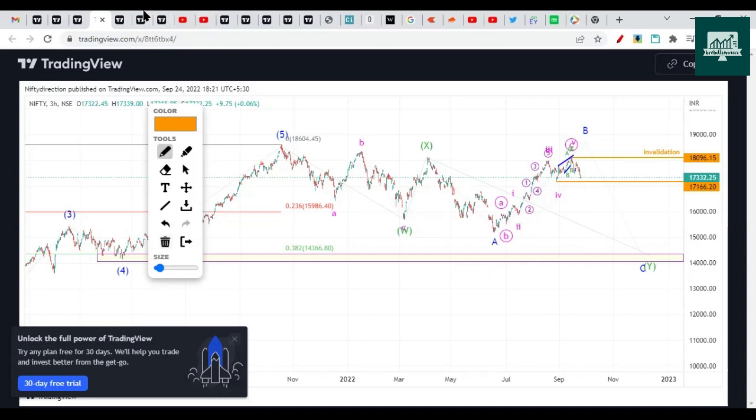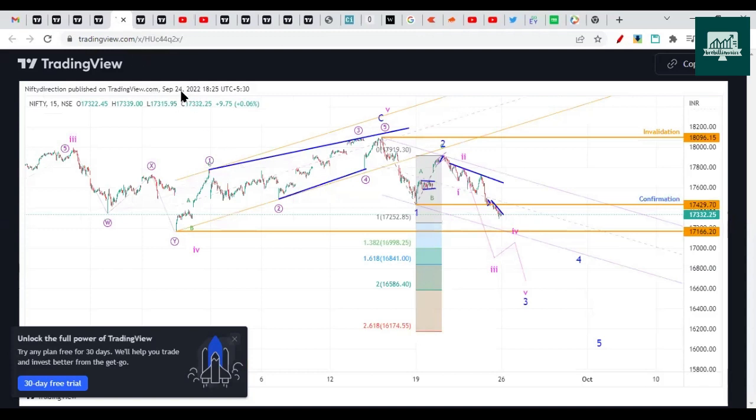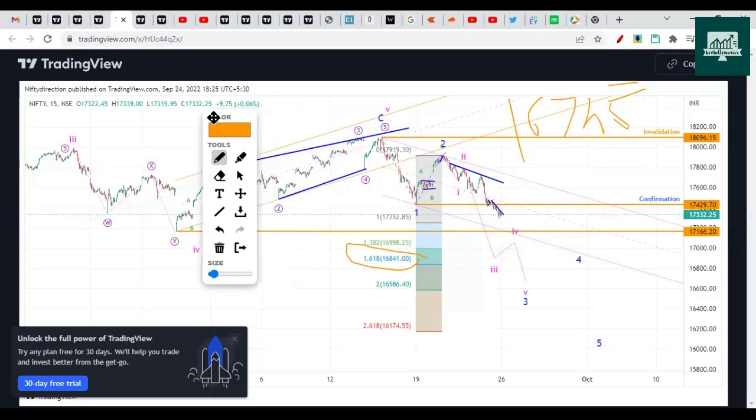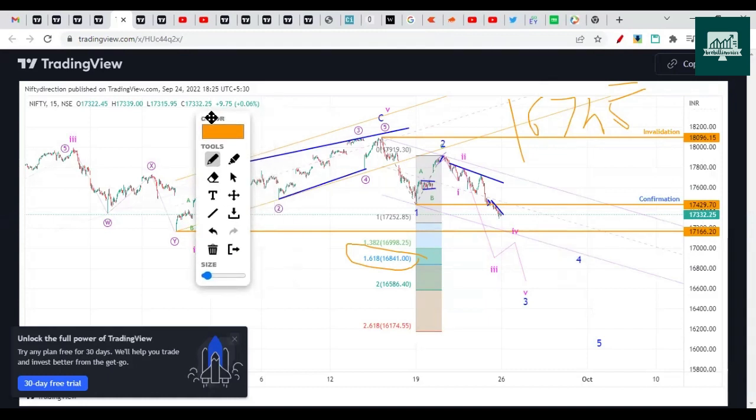Okay, so these were the previous charts, and this was from 24th of September, where we mentioned Nifty would drop towards 1.6 Fibonacci 16,841, and Nifty has made a low of 16,745. So these positional levels will help you very well to plan your trades or investments. So do make sure you remember all the details.